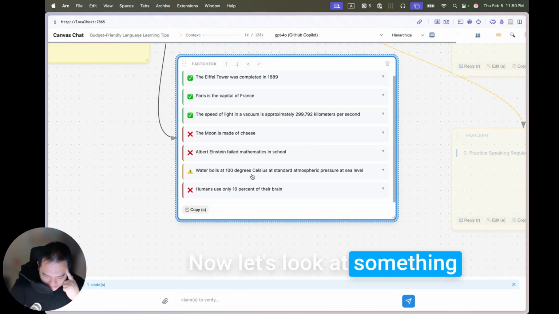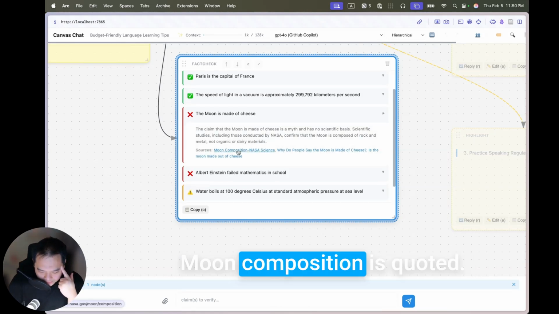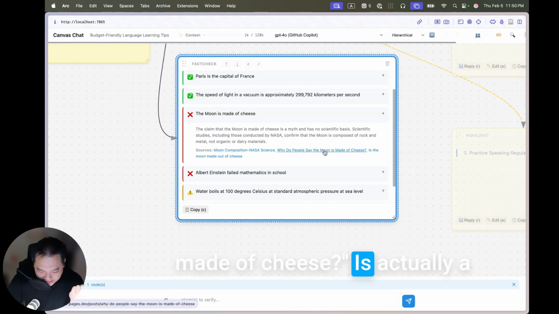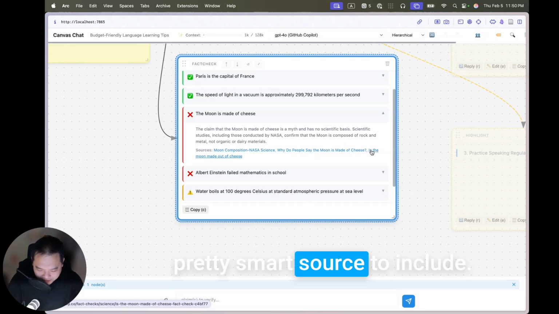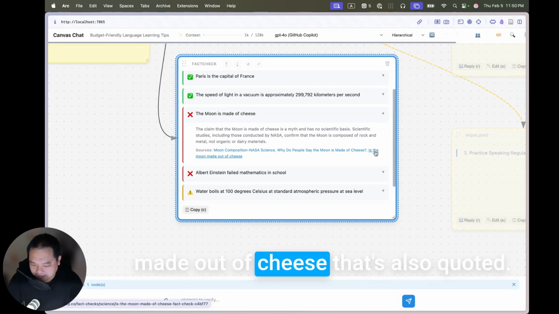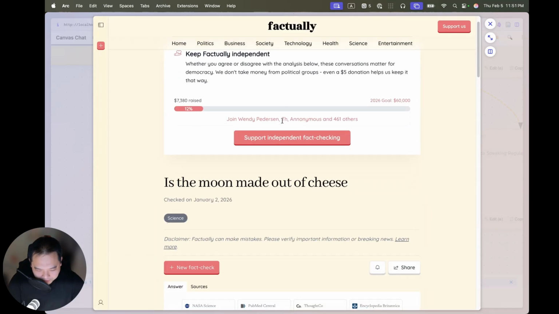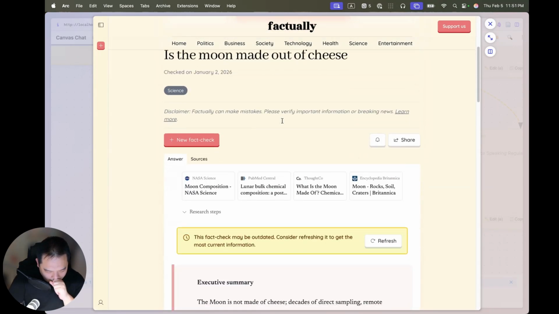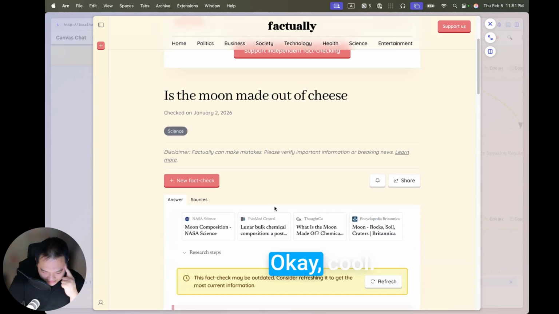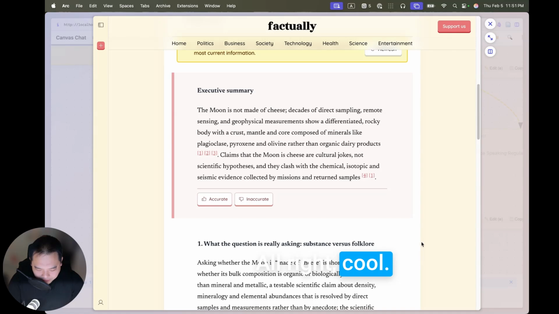Now, let's look at something that is obviously false. The moon is made of cheese. Moon composition is quoted. Why do people say the moon is made of cheese is actually a pretty smart source to include. And the third one is the moon made out of cheese. That's also quoted. I can just take a look at that page real quick. It's actually a website I didn't realize even existed. Okay, cool. It's not made of cheese. All right, cool.